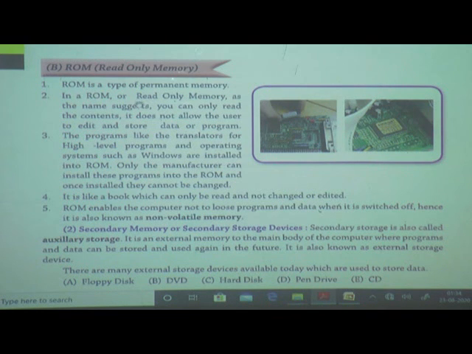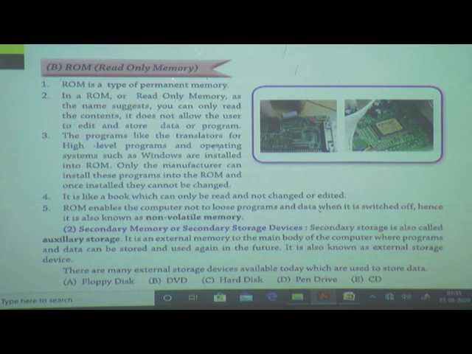It is like our book. You are using a computer book in front of you. You have a computer book, right? In that book, can we write our own concept? No, we cannot add a single word in that book. Same like that, this type of memory is called a ROM. It is permanently in the book. Can we erase the data? No, we cannot erase the data, and we cannot add our own concept or our own word. That type of memory is called a ROM.